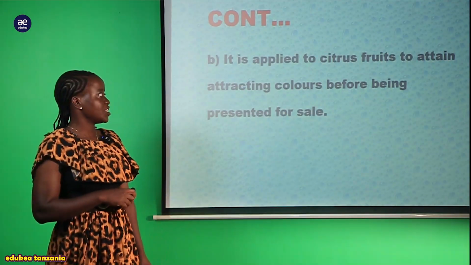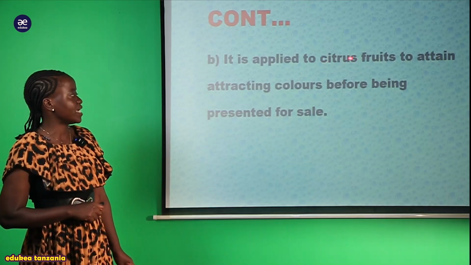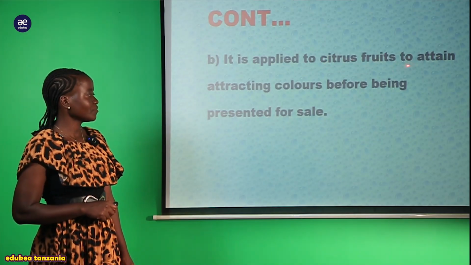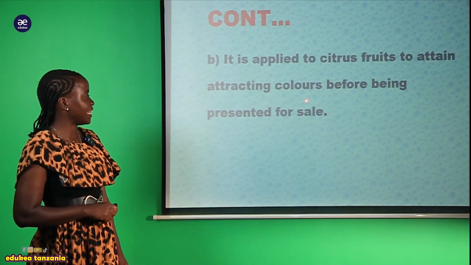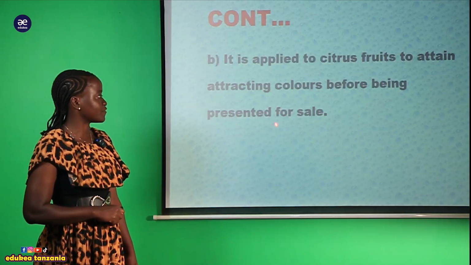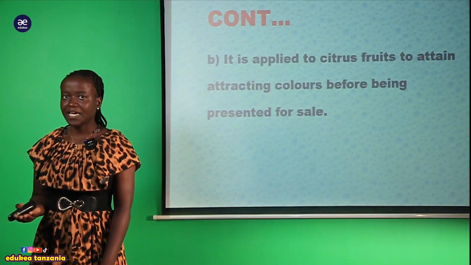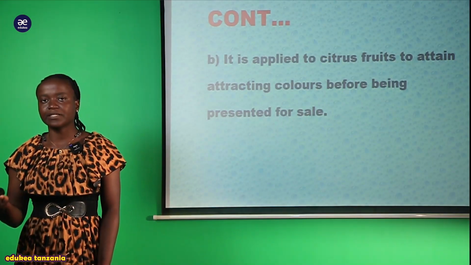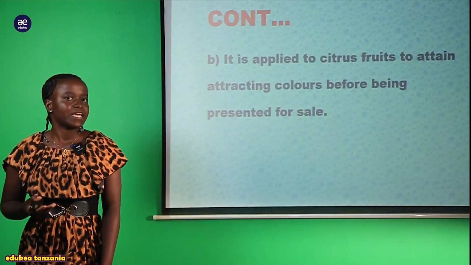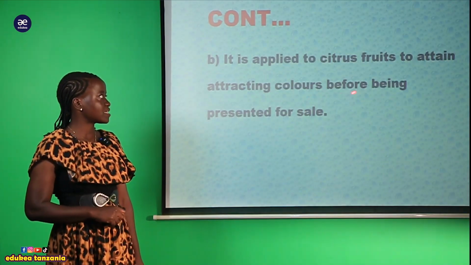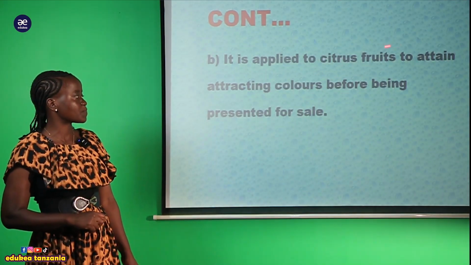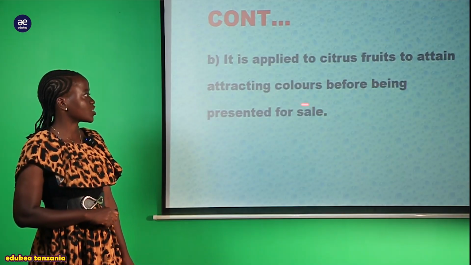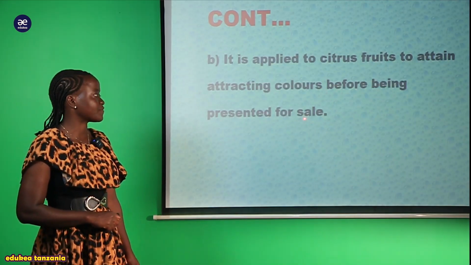And another function here, we can say that it is applied to citrus fruit to attain attractive colors before being presented for sale. So hii pia ina be applied into the citrus fruit, since applying this ethene within a citrus fruit, it attains attractive colors before being presented for sale.